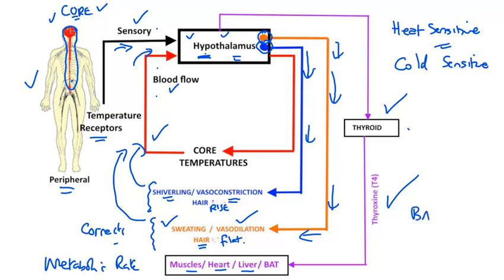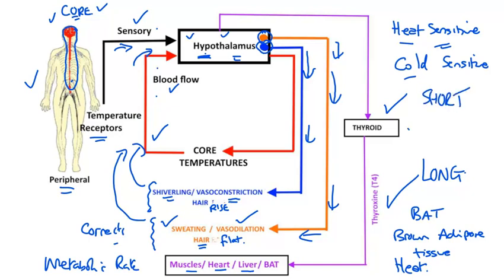So BAT stands for brown adipose tissue, and the breakdown of the tissues, this brown adipose tissue, the fat which is in there, beta oxidation actually links into respiration and the generation of heat, which can be a response to, particularly a response to the cold, or indeed you could reduce that rate. So this would give us a long-term adaptation to thermoregulation as opposed to the previous heat and cold sensitive response, which are more short-term responses.